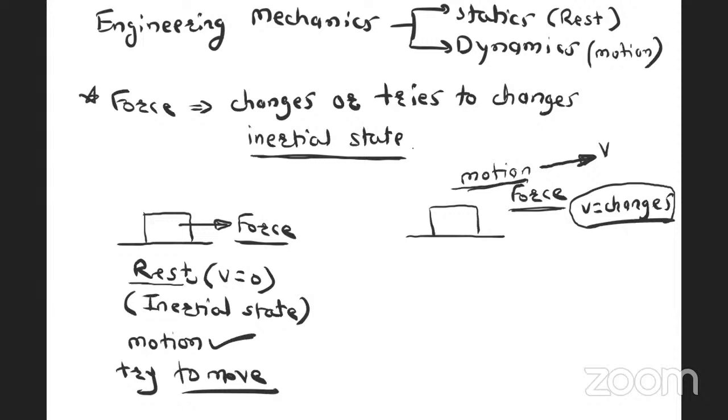Let us say this body is moving towards right with some velocity v. And if I apply force towards right, that means initial inertial state was body is moving towards right, and I am applying force towards right also, right? Therefore, for this case, velocity of body will increase.